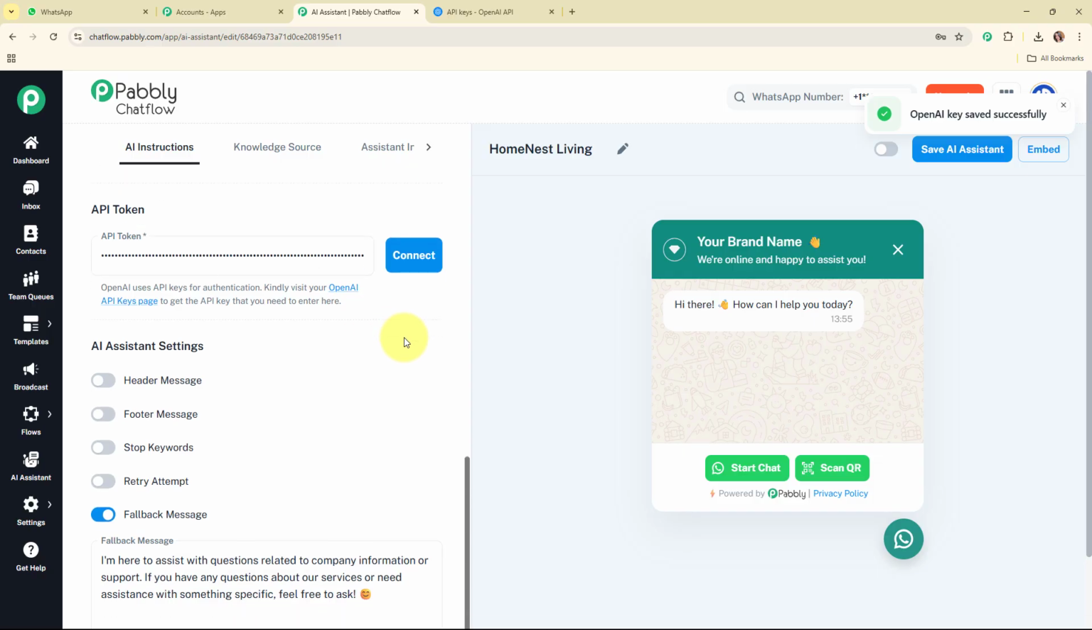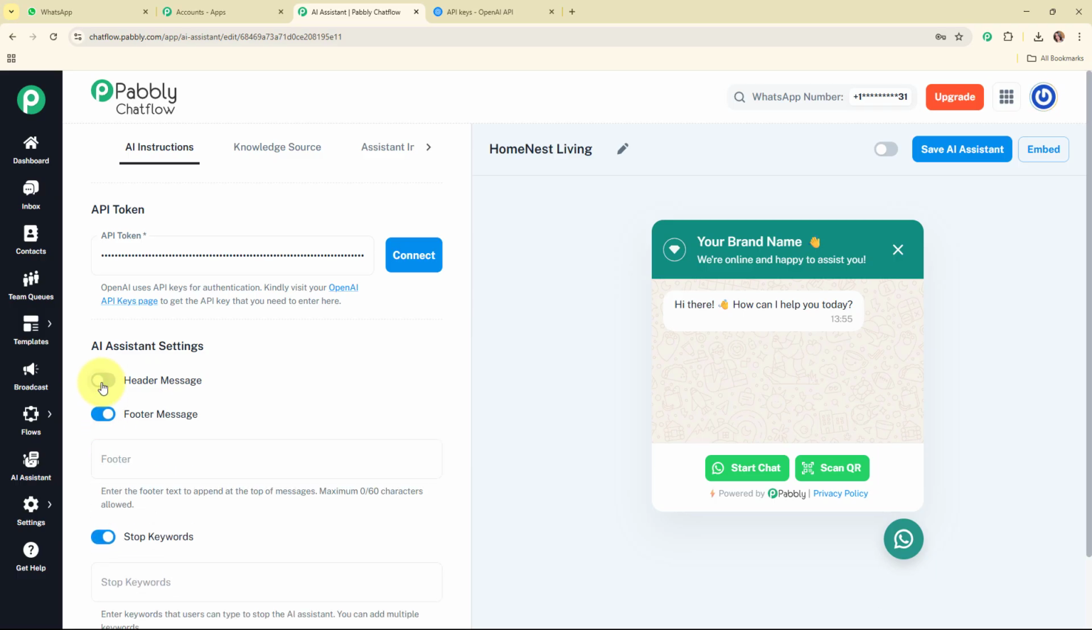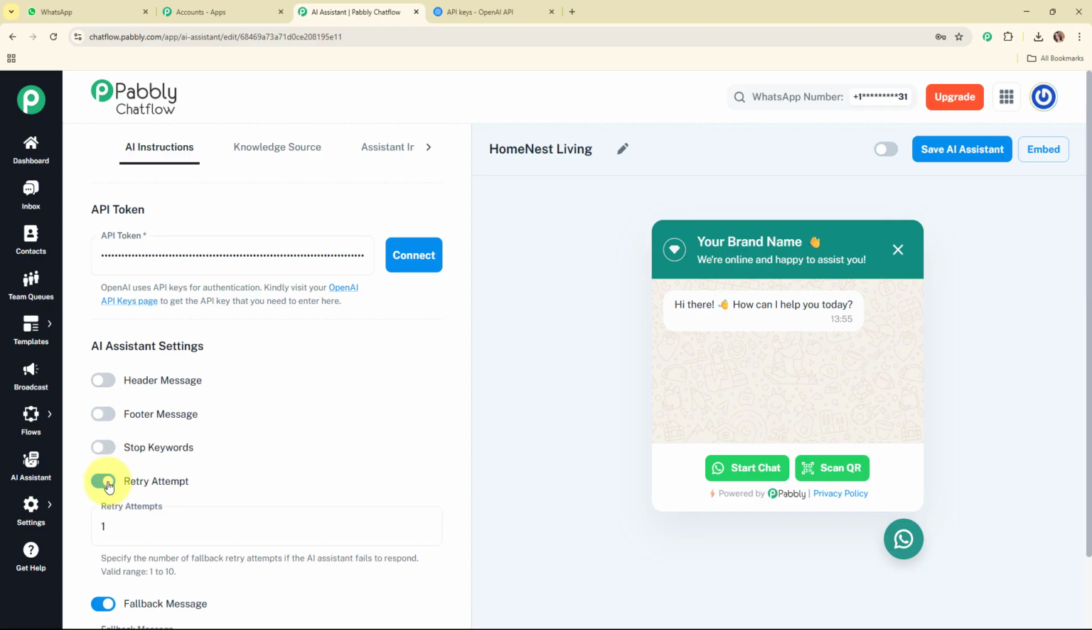Moving forward, here it is asking me for the AI assistant settings. So here you can see the settings as header message, footer message, stop keywords, retry attempt, and fallback message. So here I've activated the fallback message only, but you can activate retry attempt, stop keywords, footer message, or header message as well. So I'm not going to activate any of the AI assistant settings over here for now.